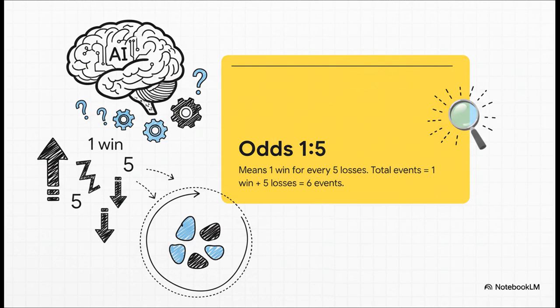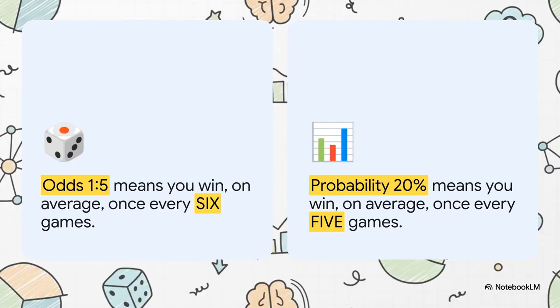That's 1 win plus 5 losses, which gives us 6 total events altogether. And this is where people get tripped up. Odds of 1 to 5 mean you win, on average, once every 6 total games. But a probability of 20% means you win, on average, once every 5 total games. They are not the same thing. The denominator, the total number of trials, is different.